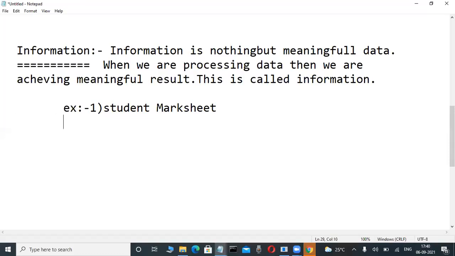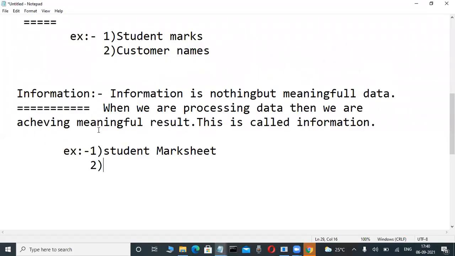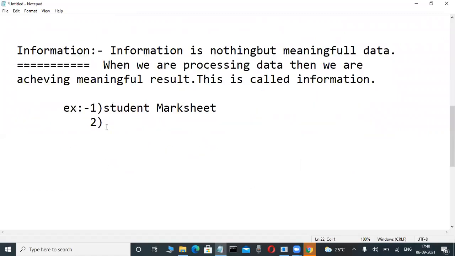Information. Suppose here, for example, customer names are nothing but data. But what is customer names related information? I am telling you. The best example is the invoice of a customer. The invoice of a customer is nothing but information. On the business side there are so many examples, but the invoice of a customer is the best simple example of information. Whenever you purchase any item in a shop, the shopkeeper gives you an invoice, and anybody observing that invoice finds it easily understandable.